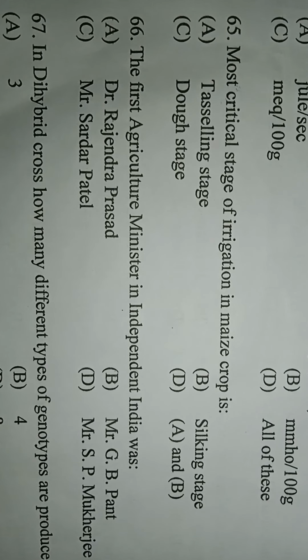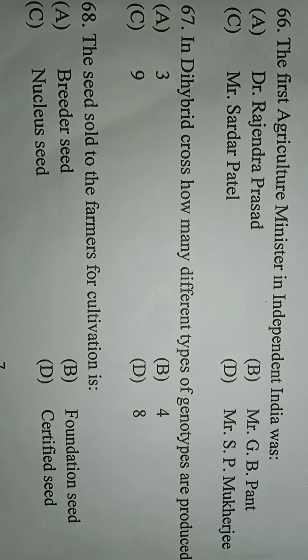Most critical stage of irrigation in maize crop is... The correct answer is option D, A and B. So tasseling stage and silking stage are the most critical stages of irrigation in maize crop. Next question: the first agriculture minister in independent India was... The correct answer is option A, Dr. Rajendra Prasad. The next question: in a dihybrid cross, how many different types of genotype are produced in F2? The correct answer is option B, 4.